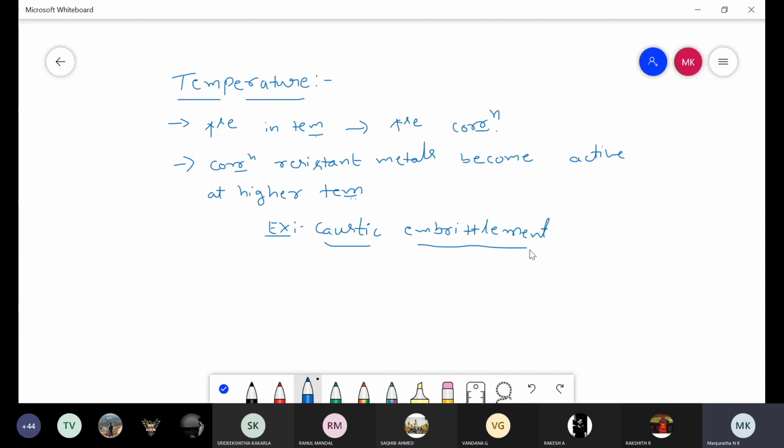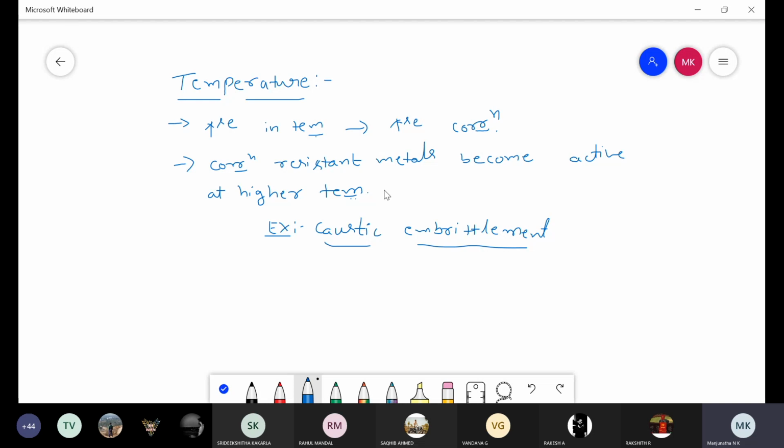See, this is about the secondary factor which affect the rate of corrosion, that is temperature. If temperature increases, the rate of corrosion increases due to increasing movement of ions from anode to cathode. Second one is the corrosion resistant metals become active at higher temperature. For example, metals like chromium, platinum, aluminium, etc. These are corrosion resistant metals because they have higher electrode potential value. Once these metals are subjected to higher temperature, they also undergo corrosion.